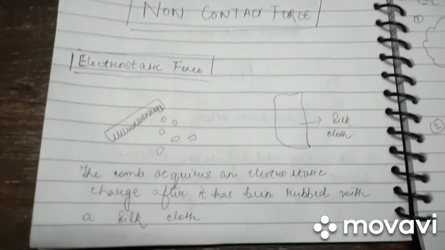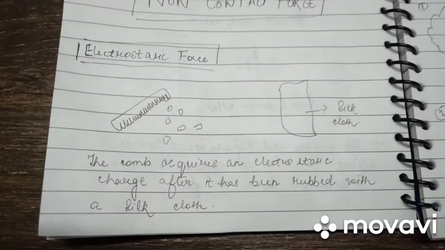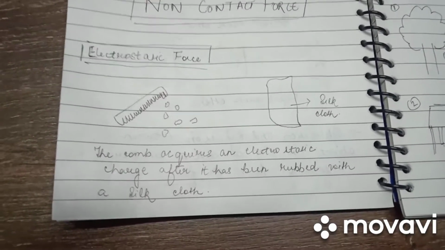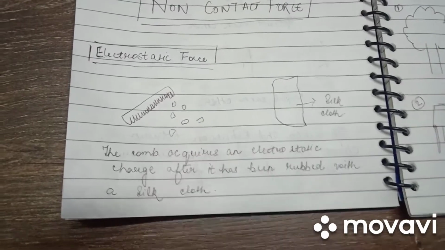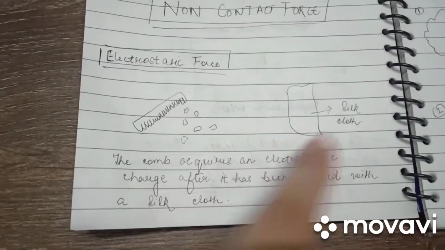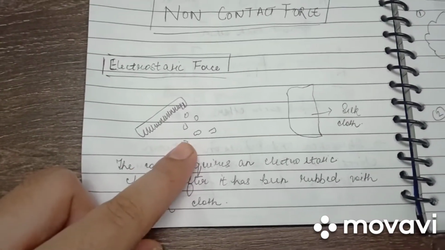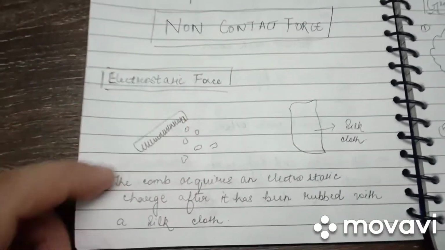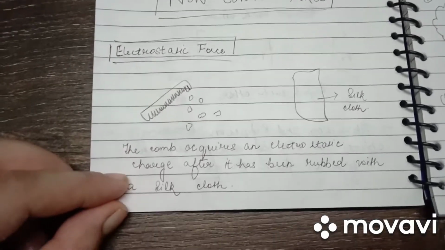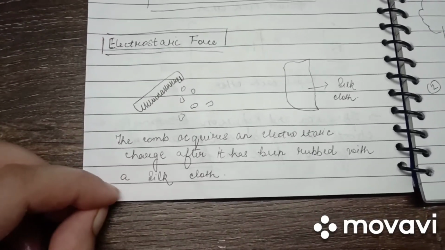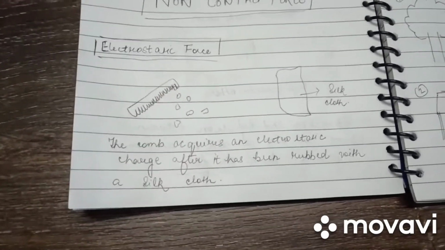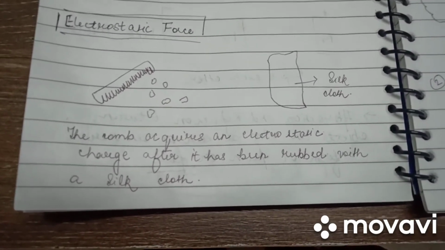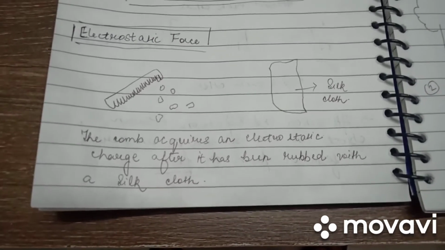Moving on to another example of non-contact force. We all are aware of this experiment. When a comb is rubbed with a silk cloth and is brought near bits of paper, then the comb attracts these bits of paper kept here. The comb acquires an electrostatic charge after it has been rubbed with a silk cloth. We may wonder how paper bits are attracted to the comb and what kind of force is acting between them.